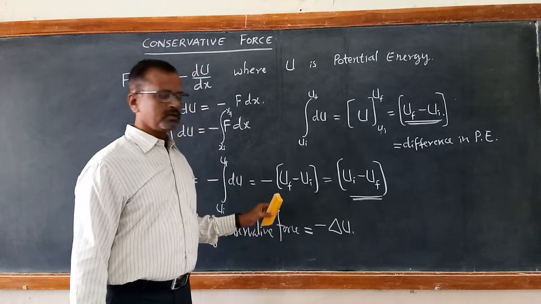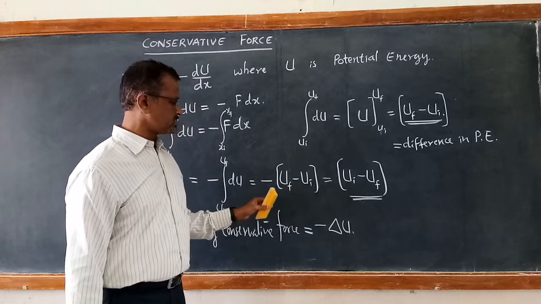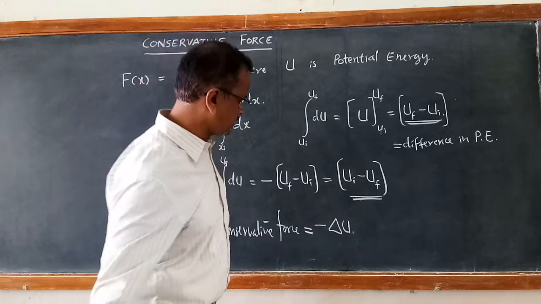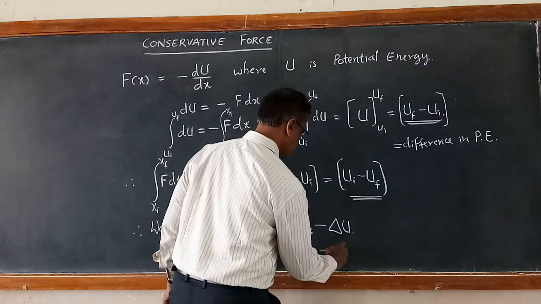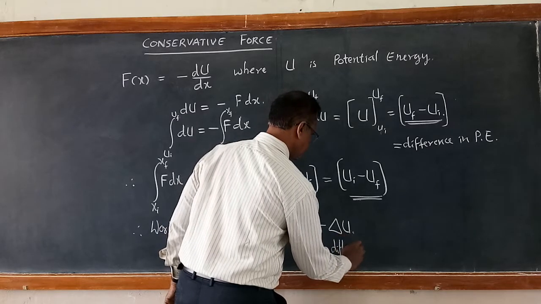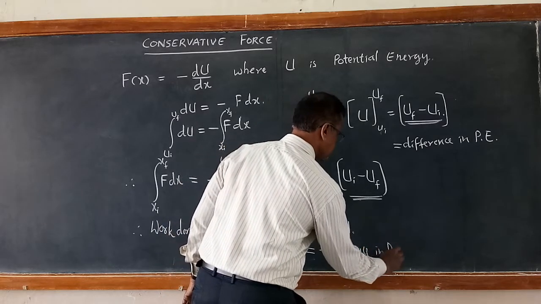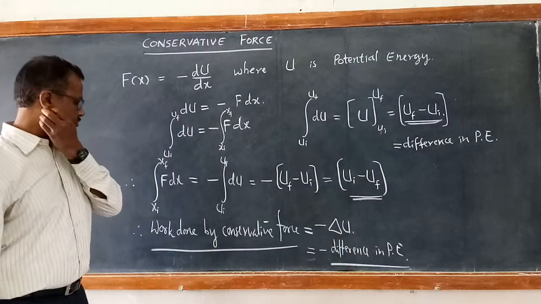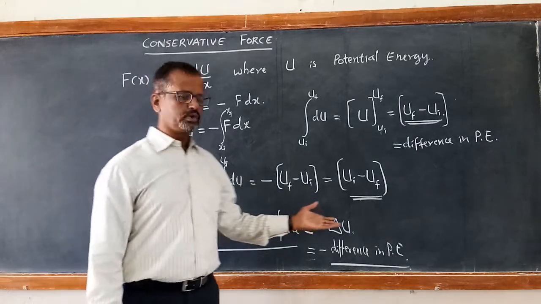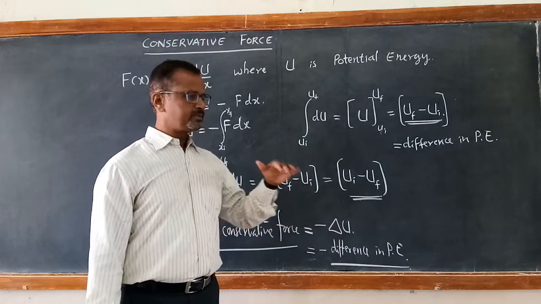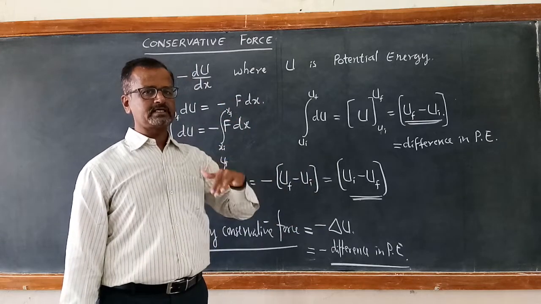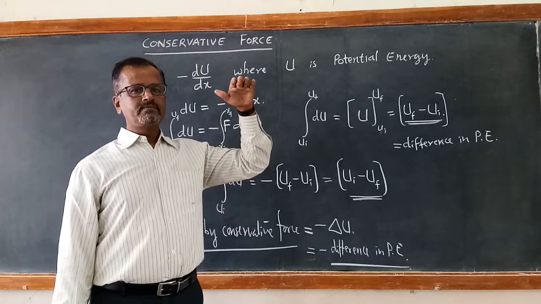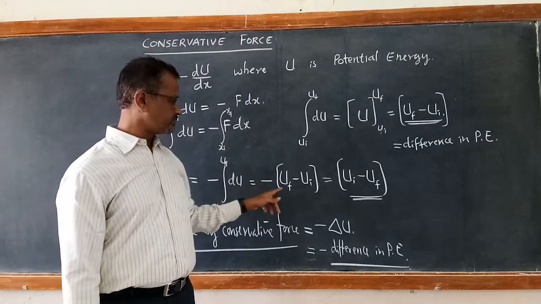The difference of final and initial potential energy with a minus sign gives the negative of the change in potential energy. So this is an important conclusion. Work done by the conservative force is stored in the form of potential energy between two levels, xi and xf,